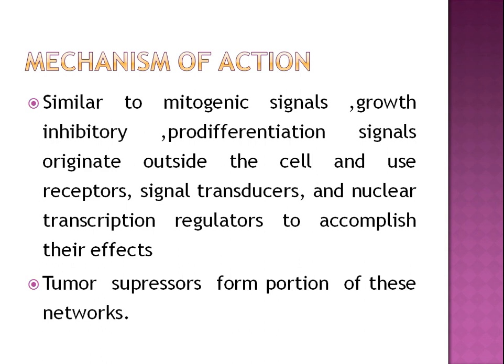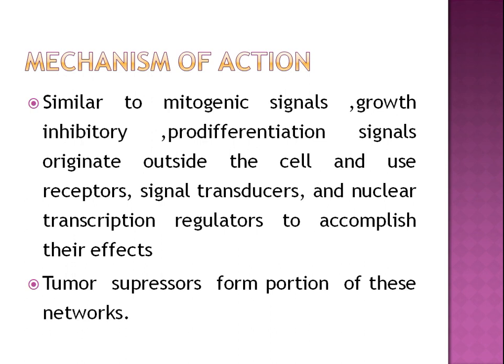So, the mechanism of action is similar to mitogenic signals. Growth inhibitory, pro-differentiation signals originate outside the cell and use receptors, then signal transducers and then nuclear transcription regulators to accomplish their effect, similar to the pathway we have seen in the case of proliferation.